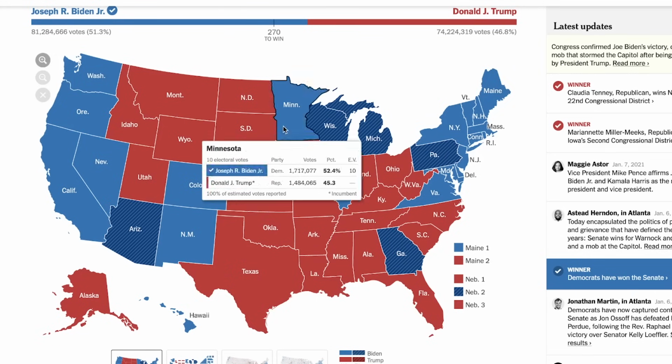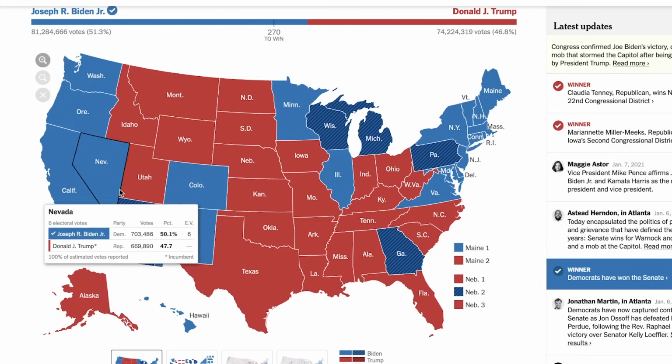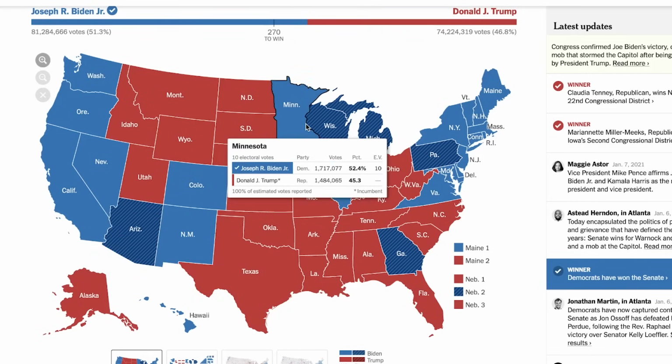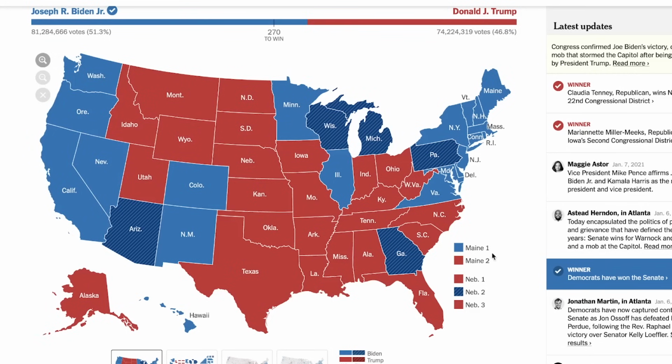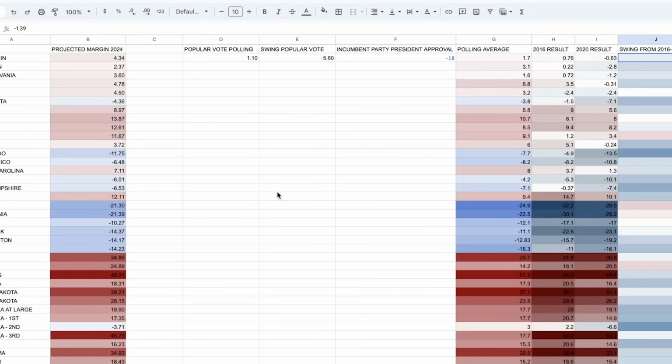And so right here I have the 2020 election results. You could see that the states vary in margin, depending on their red or blue. And what I did is I basically took the results from 2020 and 2016 and applied them to a model that I constructed that allows me to project based on the popular vote polling and incumbent presidential party approval rating, and it also grabs the polling average from certain states. And actually, let me change back Wisconsin because Wisconsin should be 0.7.